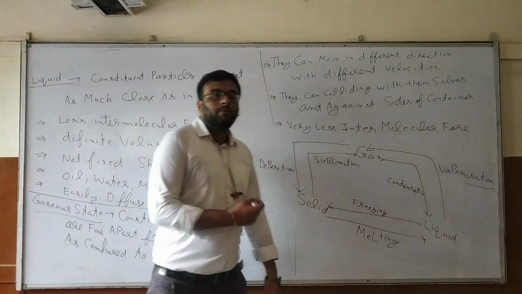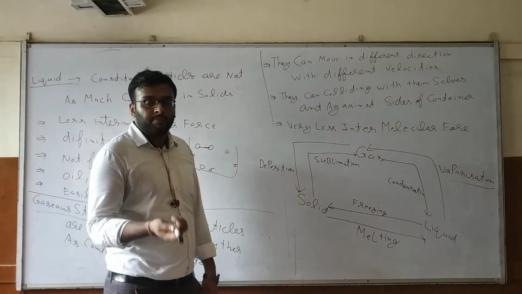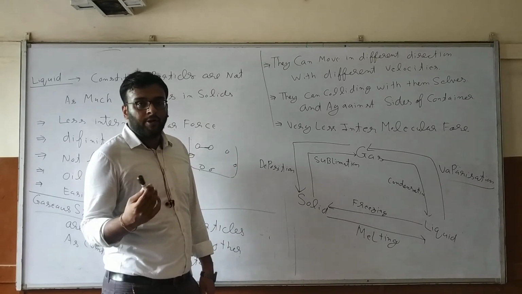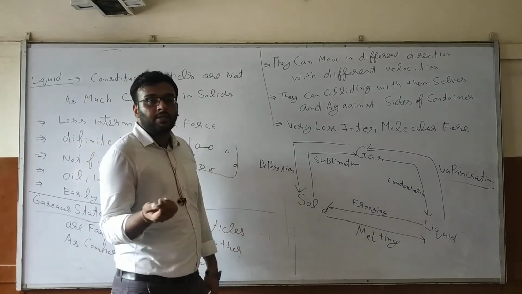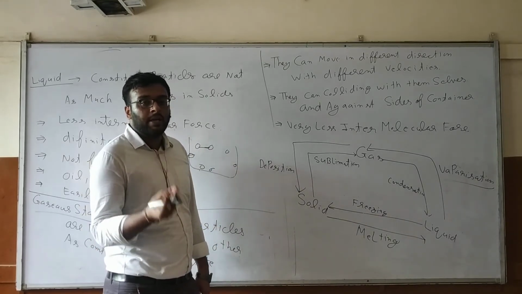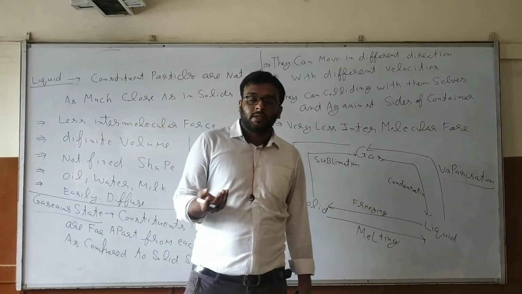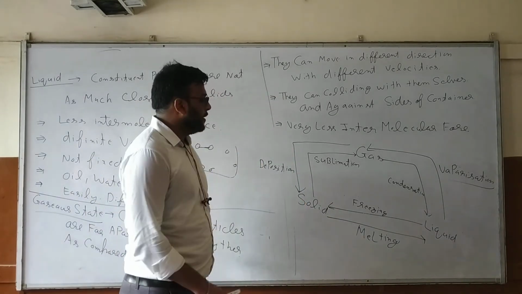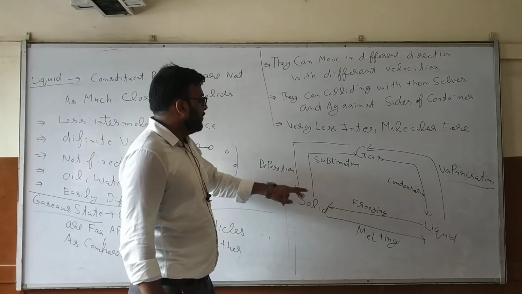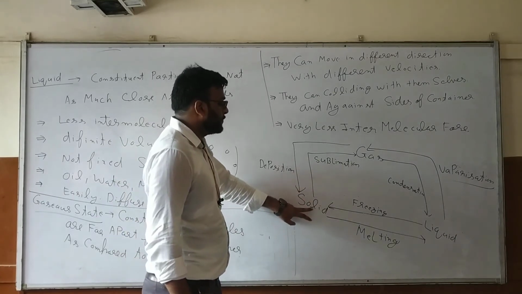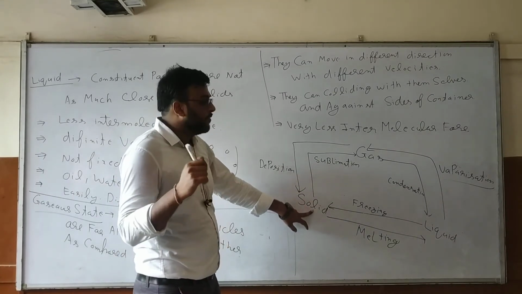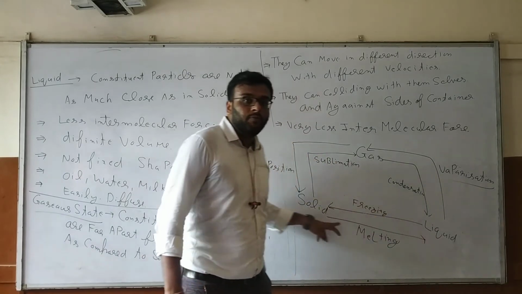There are different kinds of processes to convert these states of matter into each other, solid, liquid or gas. We are taking the example of water, which is the best. It can be solid, liquid or gas. It has all three phases, so it is very easy to understand. First of all, if I take the example of solid and I want to convert it to liquid, what is the procedure?